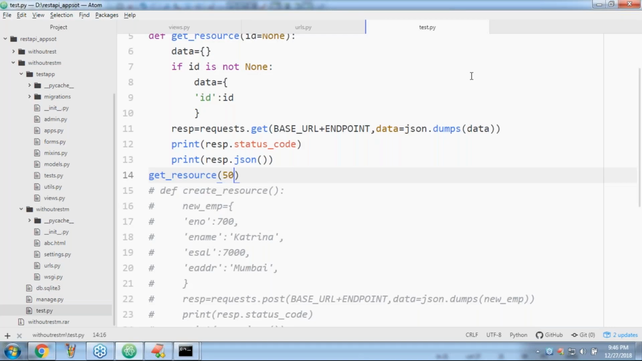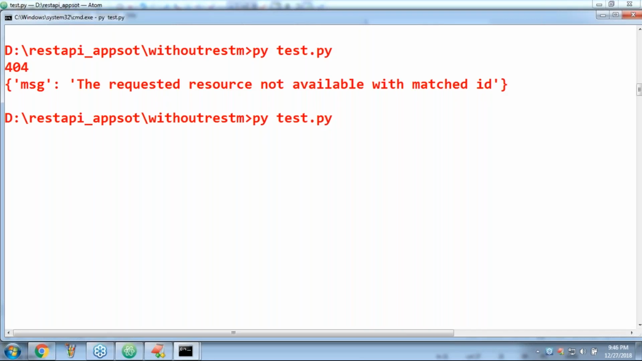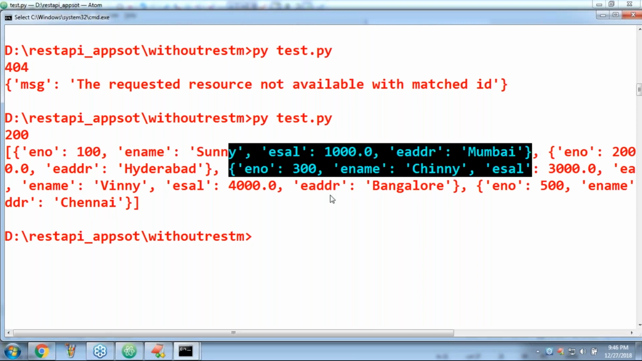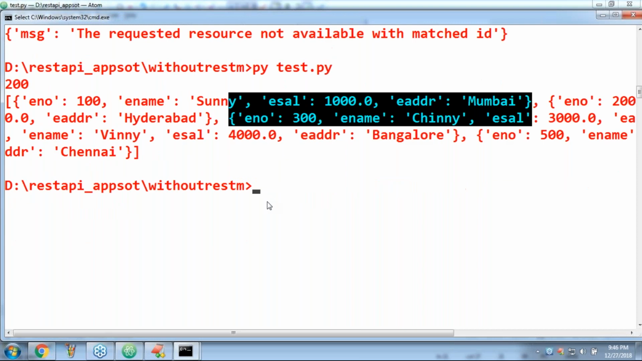Now I'm not passing any argument. If I'm not passing any argument, total 5 records we have to get. We are getting the complete data. This is the first employee, next second employee, third employee, fourth employee, fifth employee, a total of 5 employees' data we are able to get.